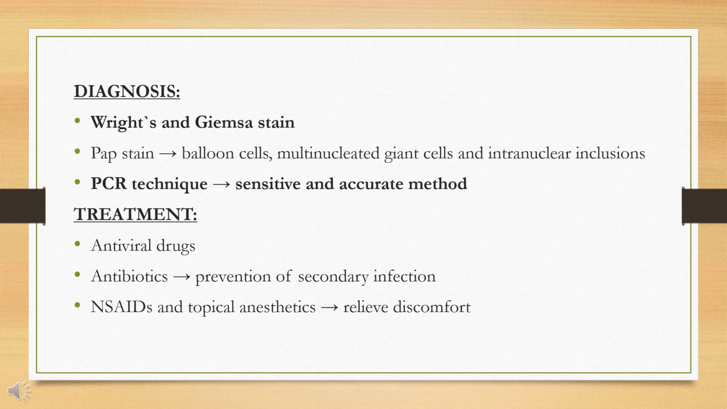Now we'll move on to the diagnostic methods. It can be diagnosed both clinically as well as by laboratory procedures. Scrapings obtained from the base of the lesion are usually stained using Wright and Giemsa stain. The PAP stain demonstrates the balloon cells, multinucleated giant cells, and intranuclear inclusion bodies. But the most sensitive and accurate method for diagnosing the lesion is the PCR technique.